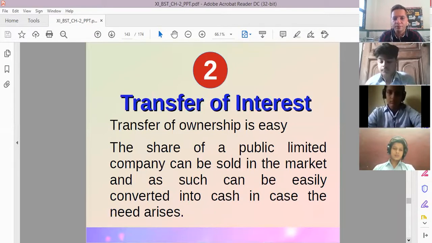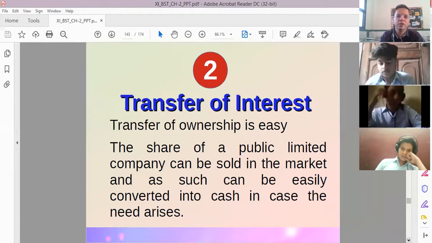Then transfer of interest. Transfer of interest means we are basically talking about the transfer of ownership. Why is it required? Because in the company we can sell the shares. Of course, if I have purchased the shares of any one company, then it is very easy for me to sell these shares to anyone else.